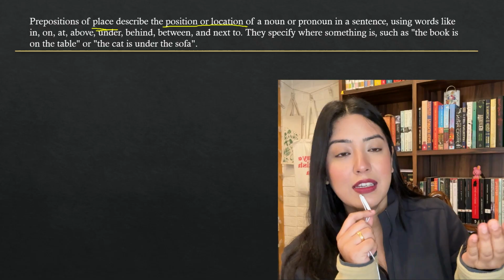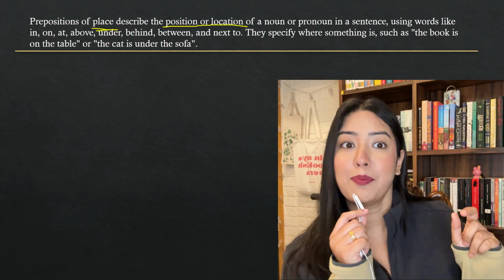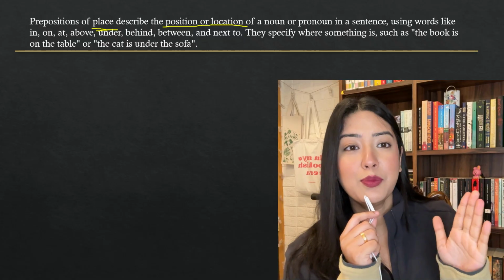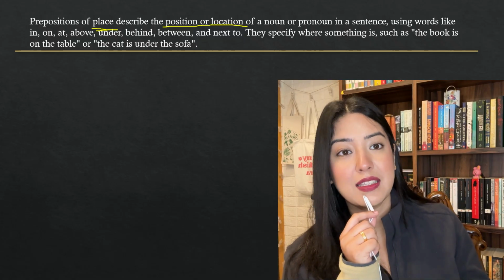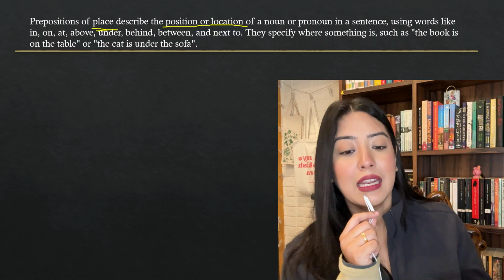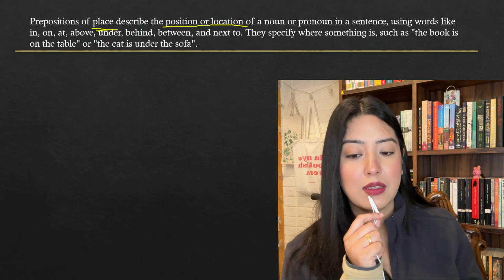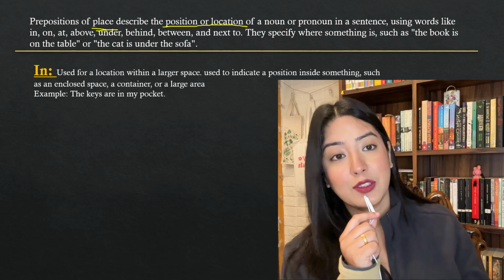Where is your friend? Next to me. Where is the cat? Under the bed. Where is the pen? On the table. So simply put, anything that tells us where a thing is, is a preposition of place. These are words used to describe the position or location of something. They specify where something is, such as the book is on the table, or the cat is under the sofa.